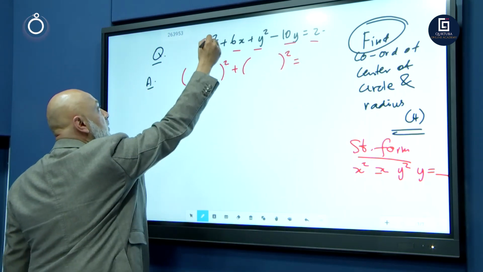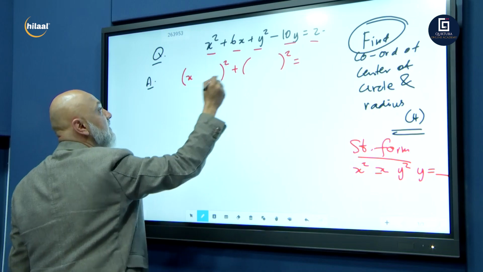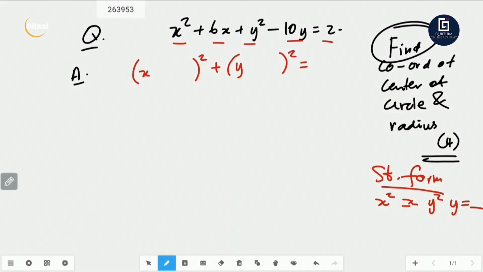Right. So we took out the square, so we're left with x. We took out the square here, so we're left with y. So we need two numbers here, and we need a number on that side. Because after we complete the square, (x minus x1) squared plus (y minus y1) squared will equal r squared. How do we get these two numbers?